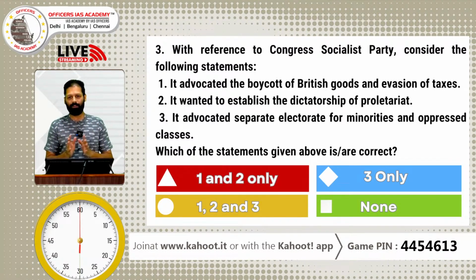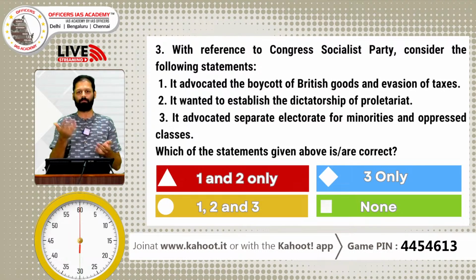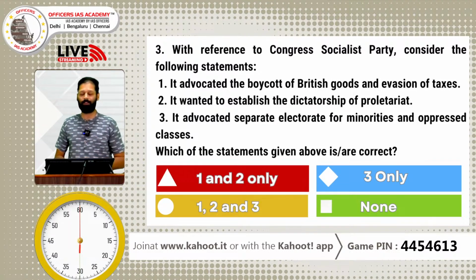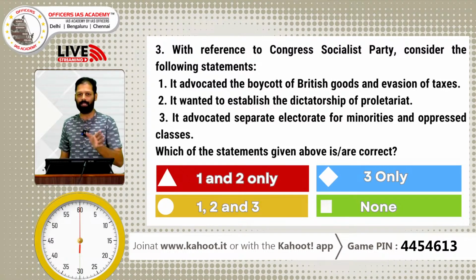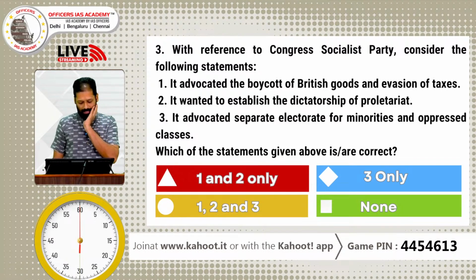See, separate electorates was advocated throughout the national movement by the Muslim League, by Ambedkar for the depressed classes, and some factions of the Hindu Mahasabha. They also wanted some separate electorate. Apart from that, none of the people from the Congress party advocated separate electorate, because they very clearly knew that this was one strategy for the British to break the national movement itself. So they did not do that also. Answer is none.